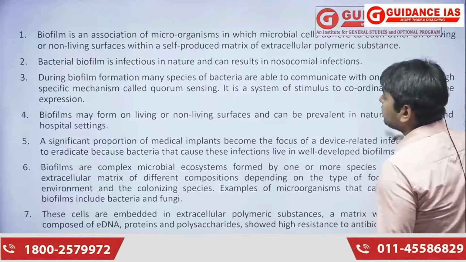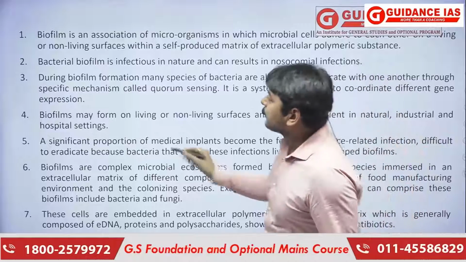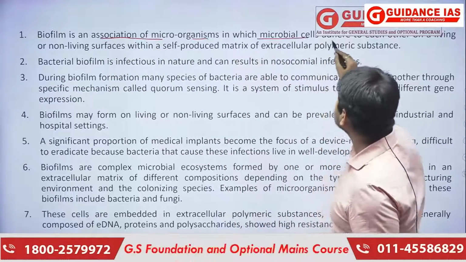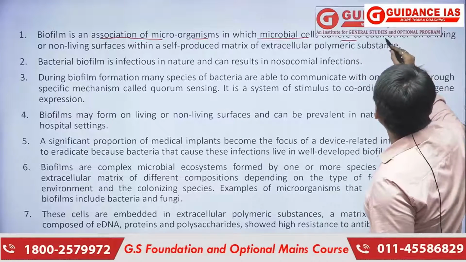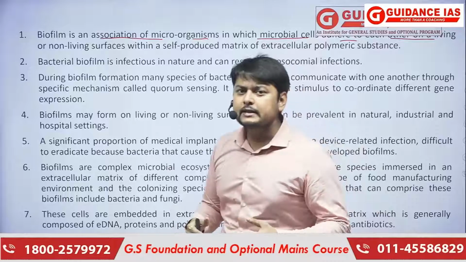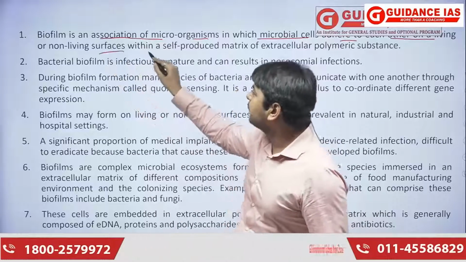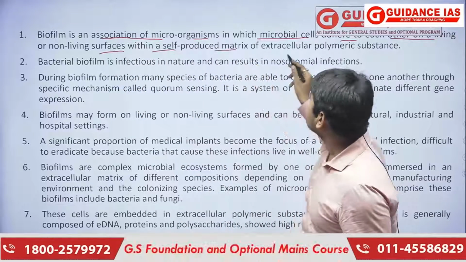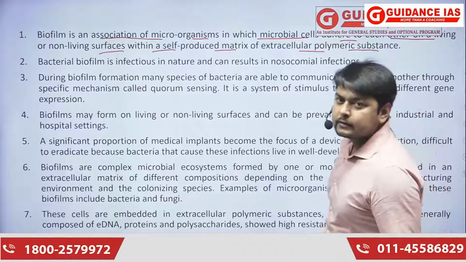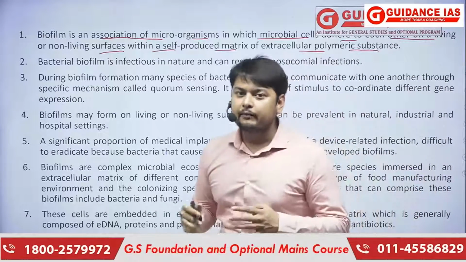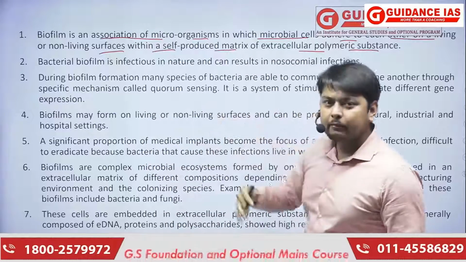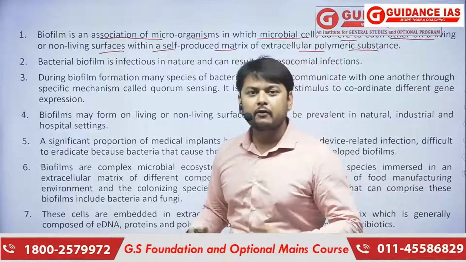Biofilms are an association of microorganisms in which microbial cells attach to living or non-living surfaces within a self-produced matrix of extracellular polymeric substances. So biofilms can be formed on various kinds of surfaces, as we have already seen.